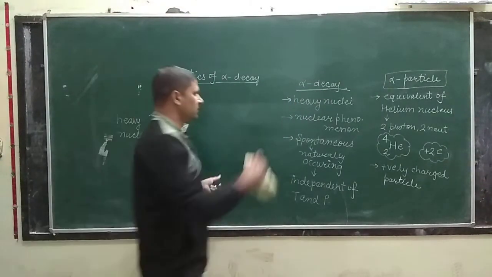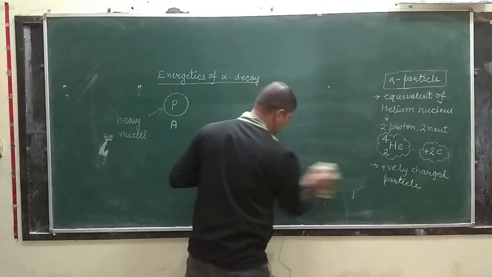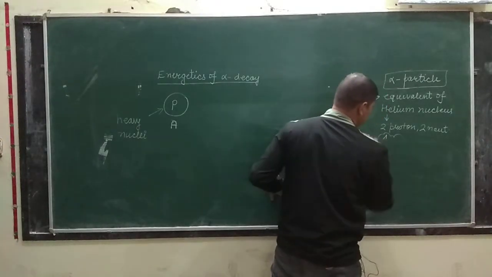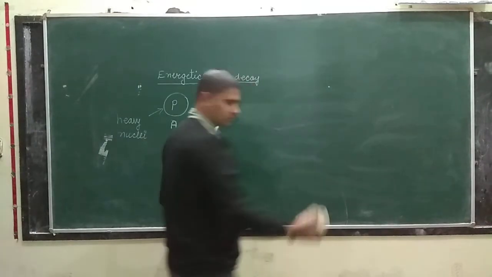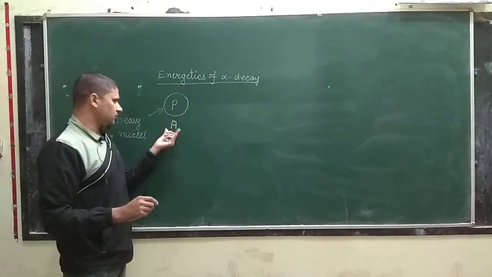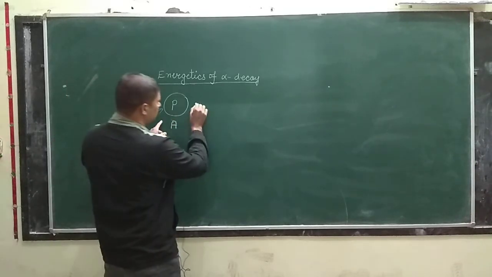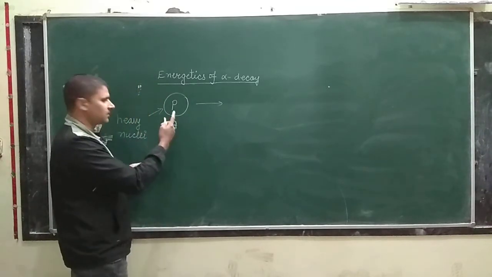So alpha decay is a nuclear phenomenon, a spontaneous phenomenon, independent of temperature and pressure, and we have seen the alpha particle is equivalent to helium nuclei. Now come to this symbolic reaction. Here we have a heavy nucleus and it disintegrates because its energy is very high.